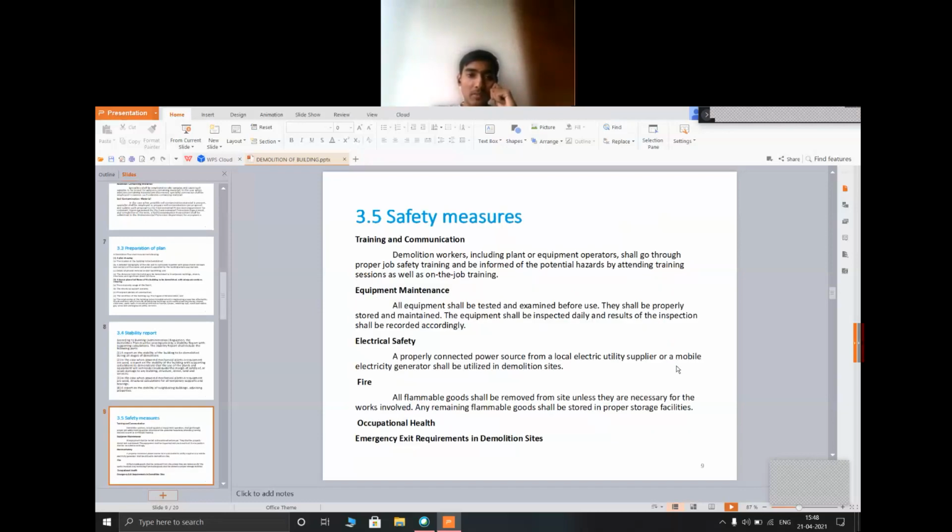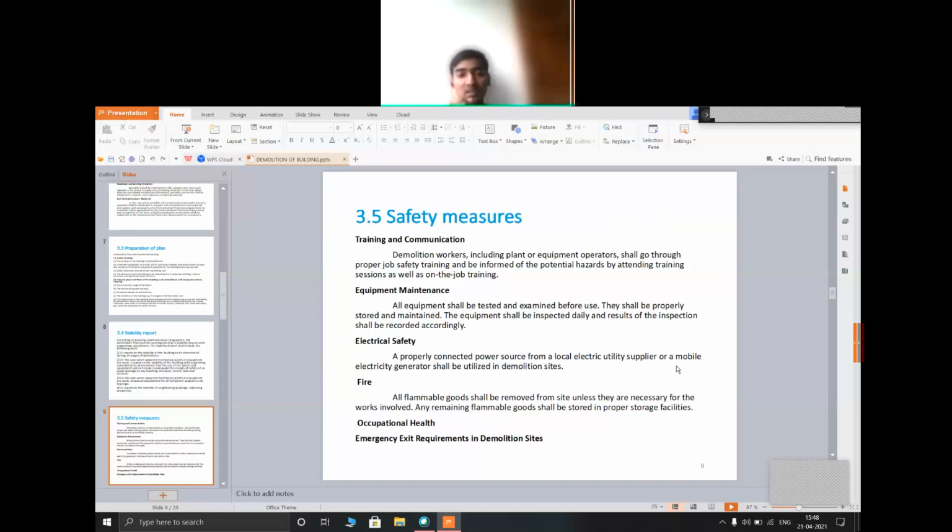Next is safety measures: training and communication, equipment maintenance, electrical safety, fire, occupational health, emergency exit requirement in demolition sites. In training and communication, demolition workers, including plant equipment operators, shall go through proper job safety training and be informed of the potential hazards by attending training sessions as well as job training. In equipment maintenance, all equipment shall be tested and examined before use.